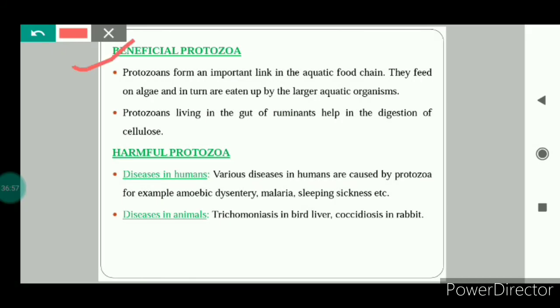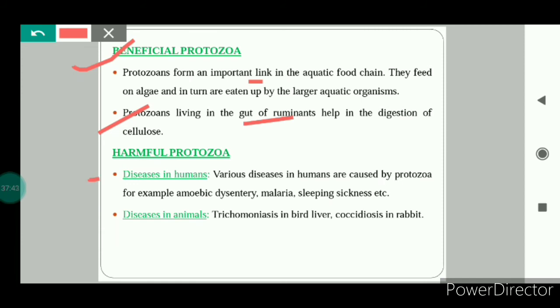How are the protozoa useful for us? Protozoa form an important link in the aquatic food chain. They feed on algae and in turn are eaten up by larger aquatic organisms. Protozoa are found in the gut of ruminants. Ruminants are animals like cow, buffalo, etc. Gut means stomach. Protozoa live in the gut of the ruminants, and they also help in the digestion of cellulose. Cellulose is a complex carbohydrate.